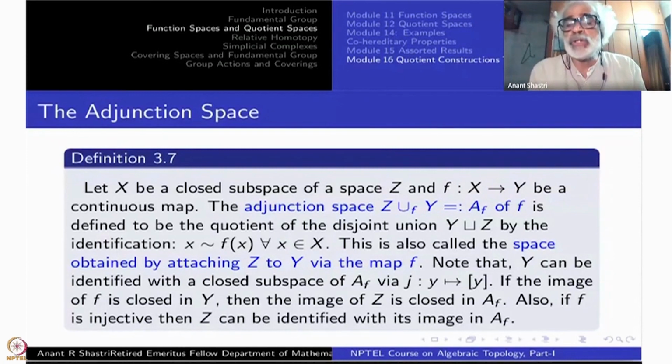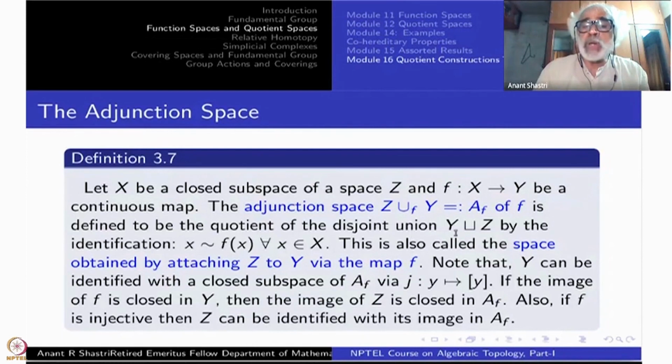I am going to denote it by A_f or Z union over f Y. These are the notations for the final quotient space.